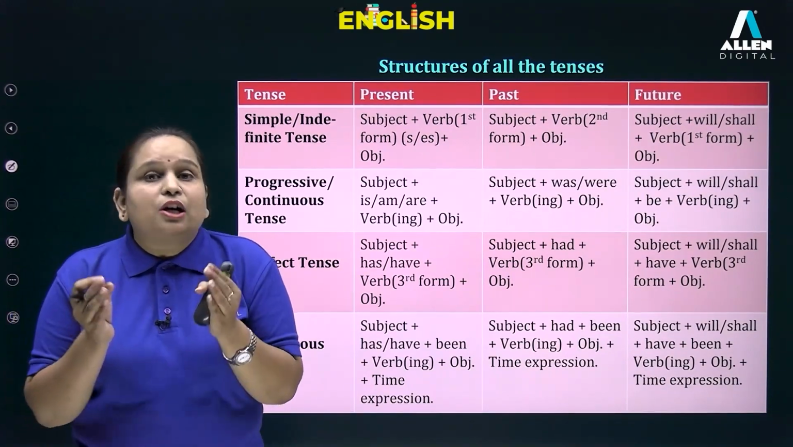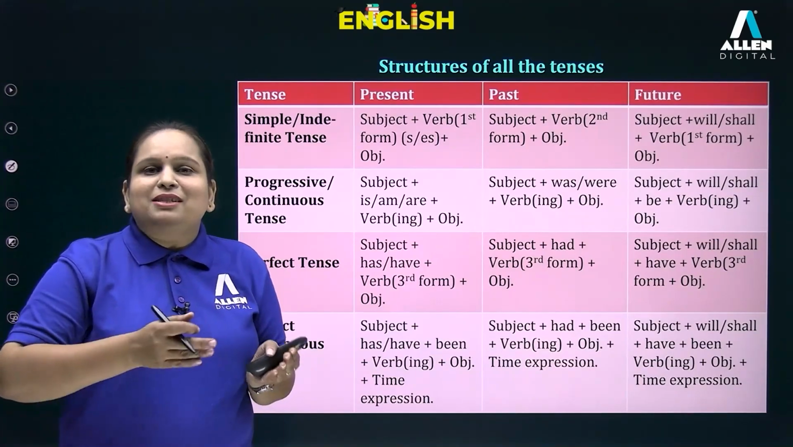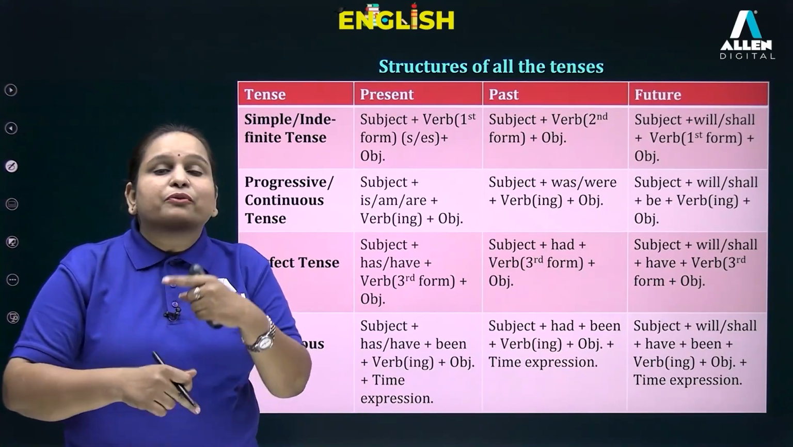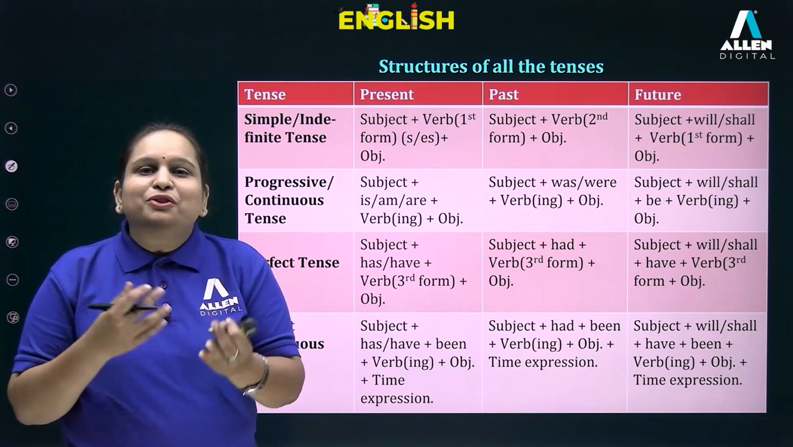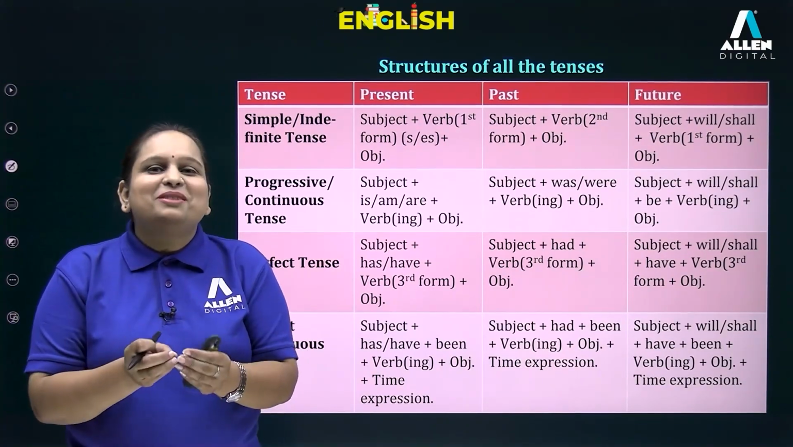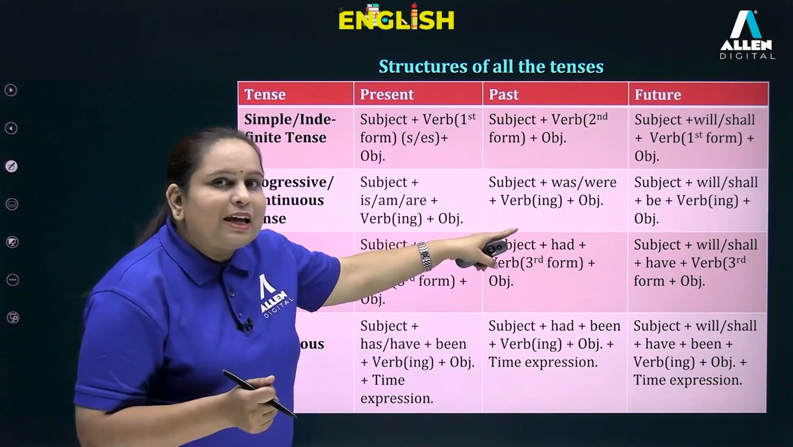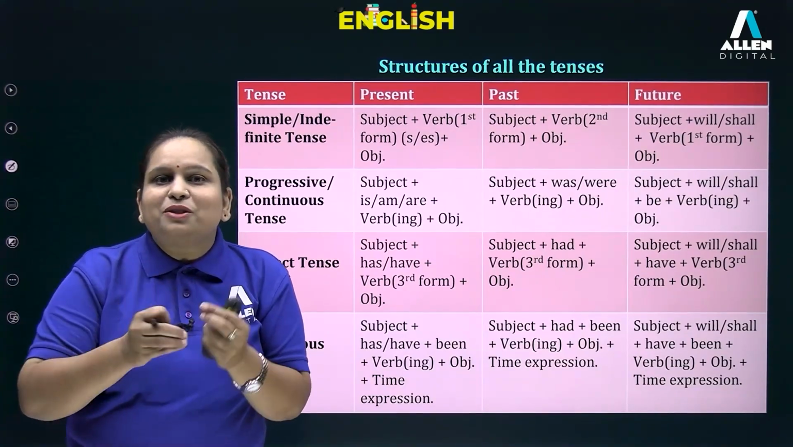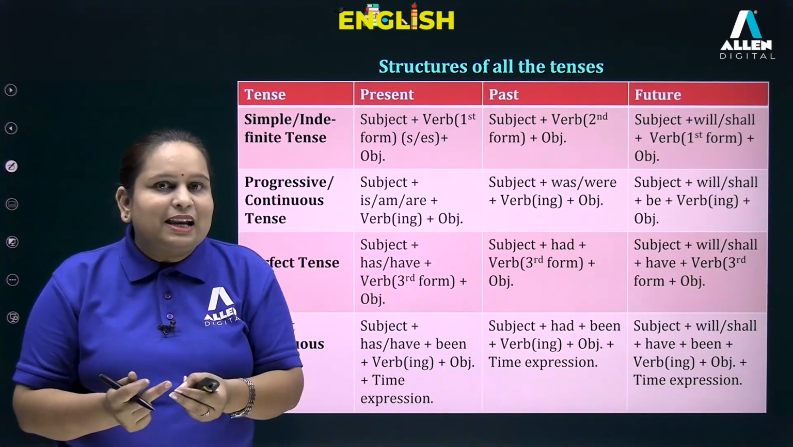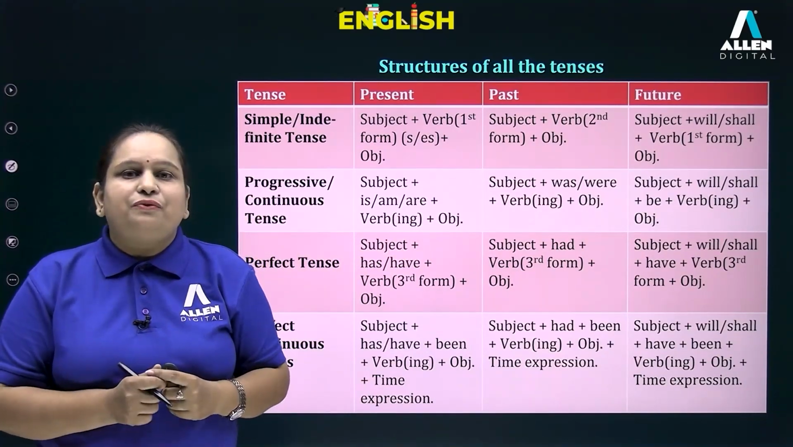Let us talk about the continuous structures. So present continuous is written like this: subject plus is, am, are plus verb with ing added to it. Now in place of is, am, are, if you use was, were, it becomes the structure of past continuous: subject plus was, were plus ing verb form. Then future. In future, you will be using the words of future, that means will or shall, plus it will be followed by be plus ing verb form.